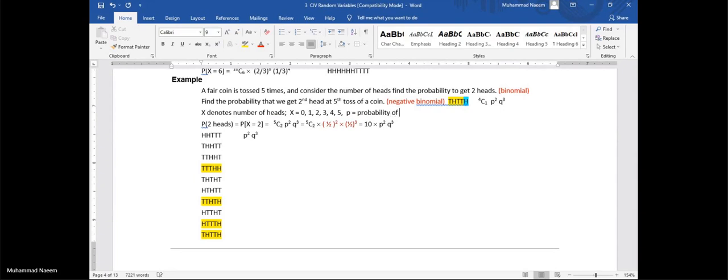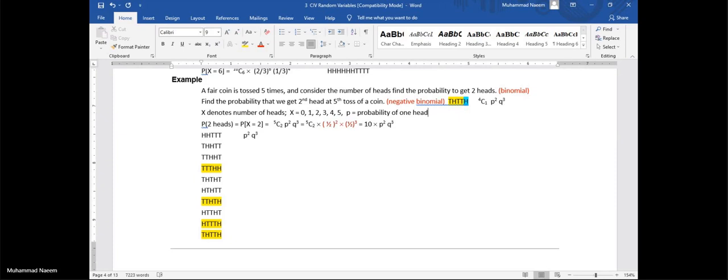probability of 1. If we are defining number of heads in x, so p will be the probability for 1 head. If we are considering number of defective parts in x, so p will be the probability for 1 defective part.